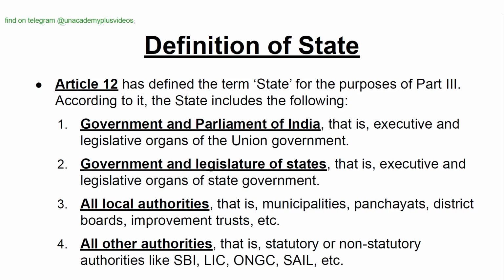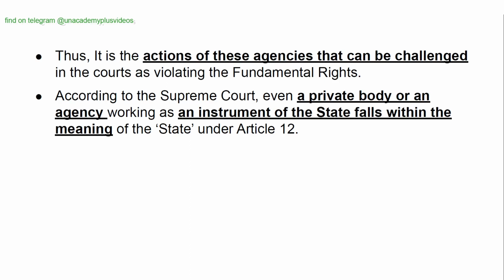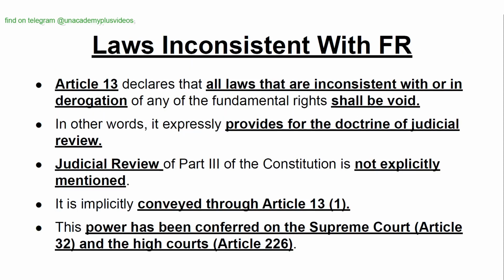Definition of state. Article 12 has defined the term state for the purposes of Part 3. According to it, the state includes the following: Government and Parliament of India, Government and Legislature of states, all local authorities, all other authorities. Thus, it is the actions of these agencies that can be challenged in the courts as violating the fundamental rights. According to the Supreme Court, even a private body or an agency working as an instrument of the state falls within the meaning of the state under Article 12.